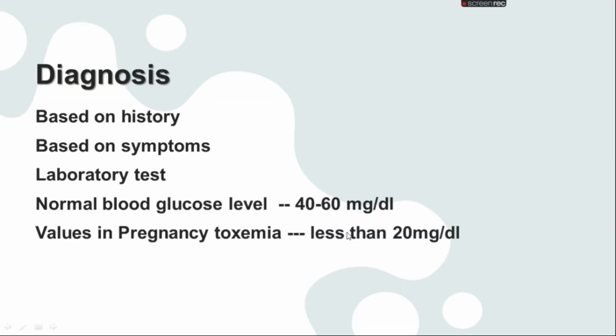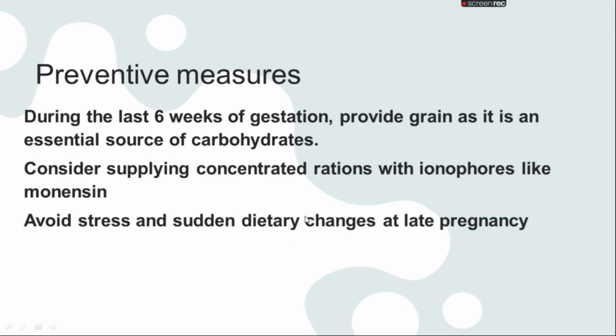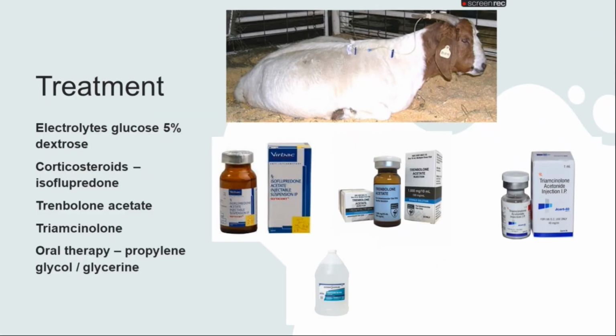If we diagnose, we can diagnose easily by multiple things. We can take the history by seeing the symptoms, and by laboratory testing we can take blood, urine, and milk as well. We can see the glucose level and the level of ketosis as well. We have to adopt certain preventive measures to stop this metabolic disease.